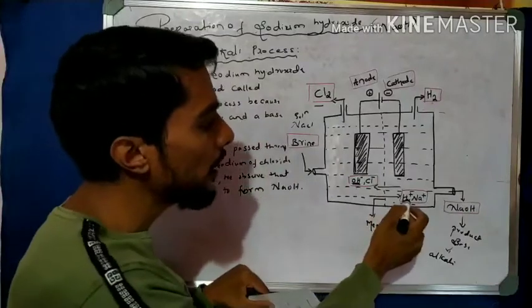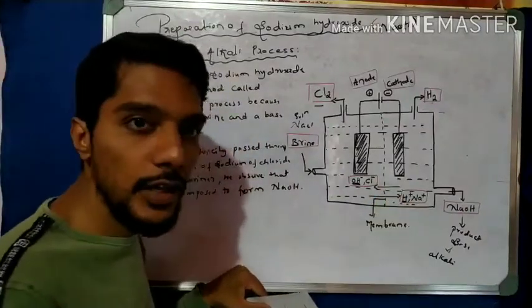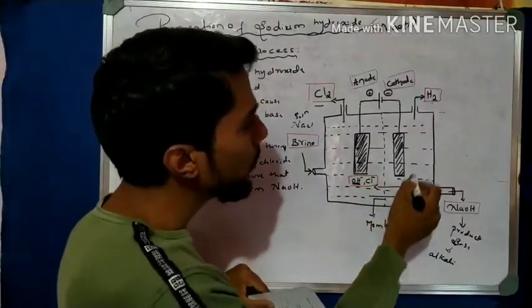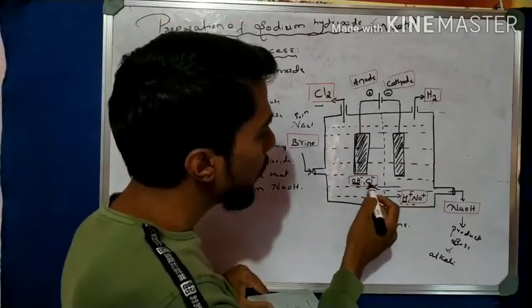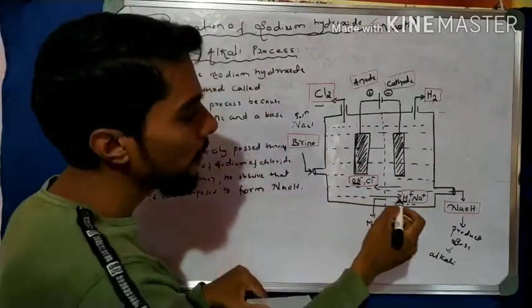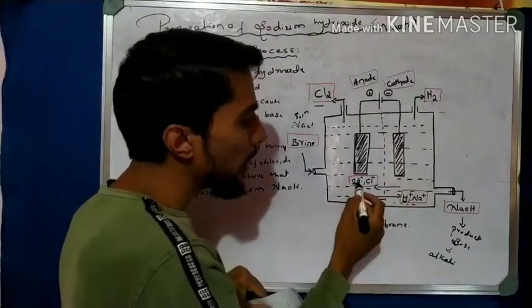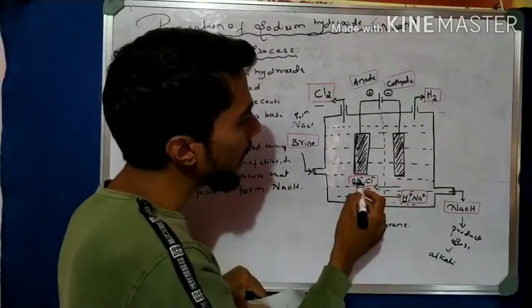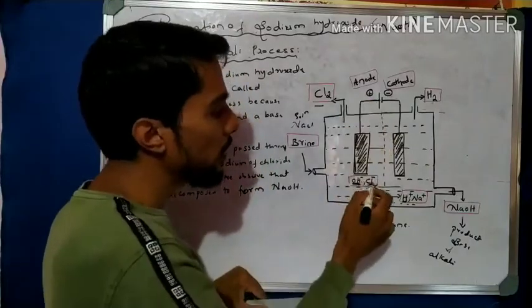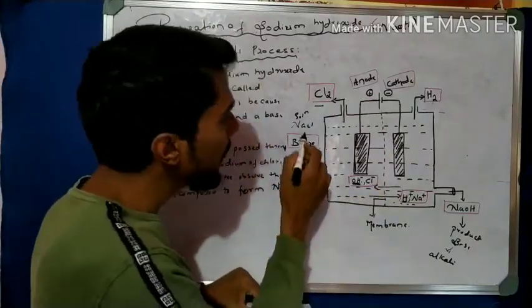So what happened here? The water molecule first gets decomposed, right? H plus is going to this side and OH minus is going to this side, because H plus is a positive ion, it is attracted towards the negative side, and OH minus is a negative ion, it is attracted to the opposite charge, the plus side. So they are attracted. Now after that, NaCl.